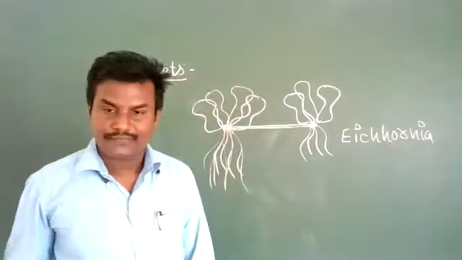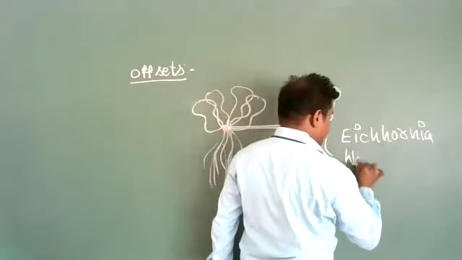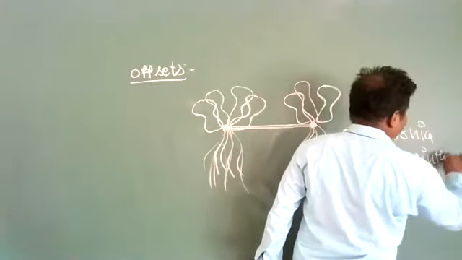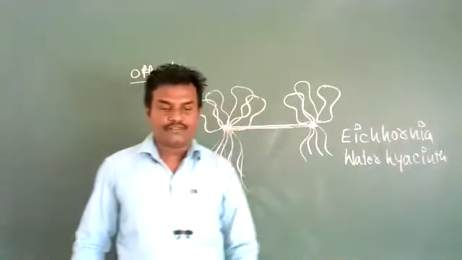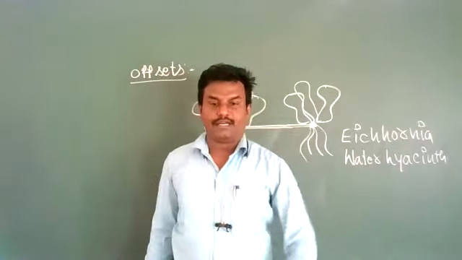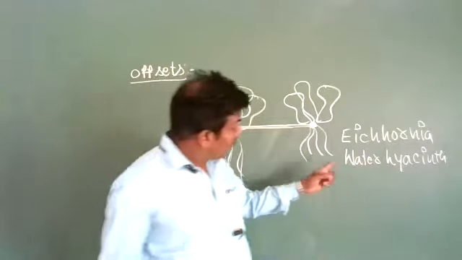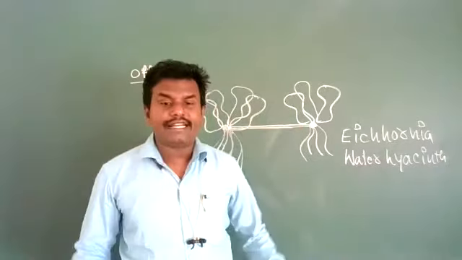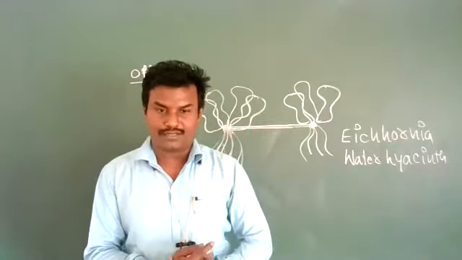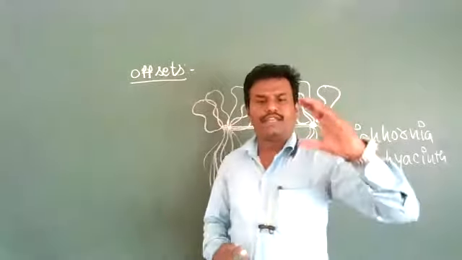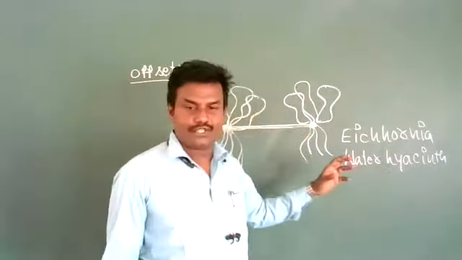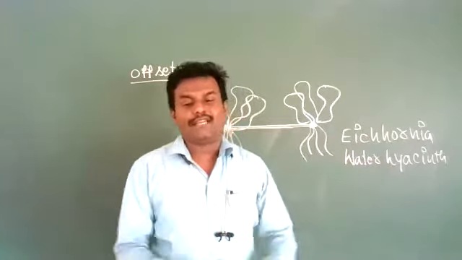Eichhornia is also called water hyacinth. Up to this much is finished. Here, one important question they will ask: why is water hyacinth called the terror of Bengal? It may be a 2 marks question or a 3 marks question. If they ask a 2 marks question, you write a little. If they ask a 3 marks question, the same question, the same answer, you have to expand a little bit.